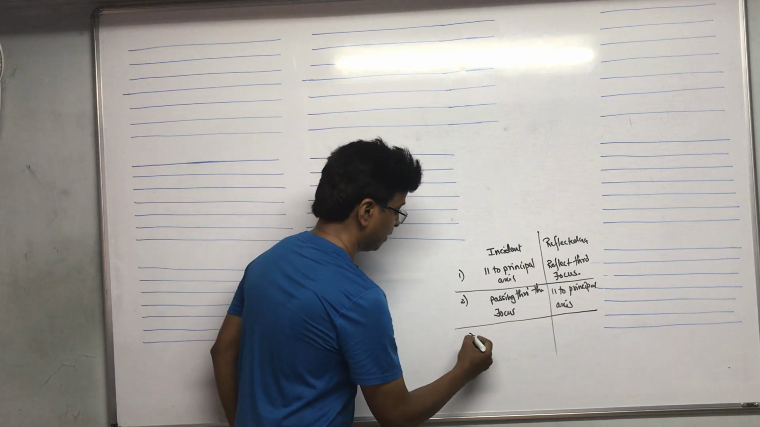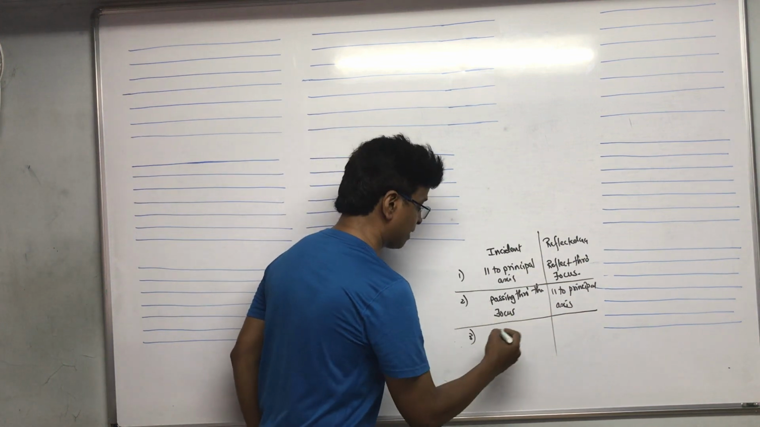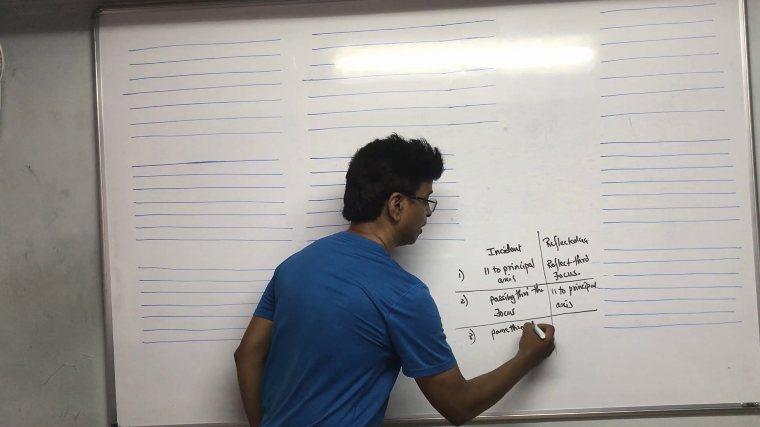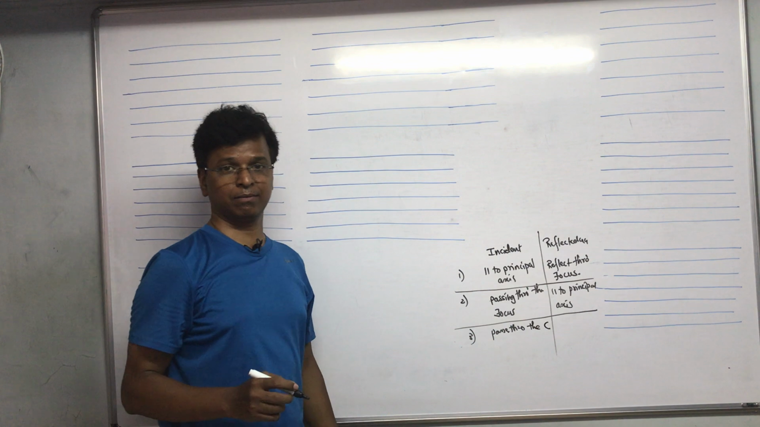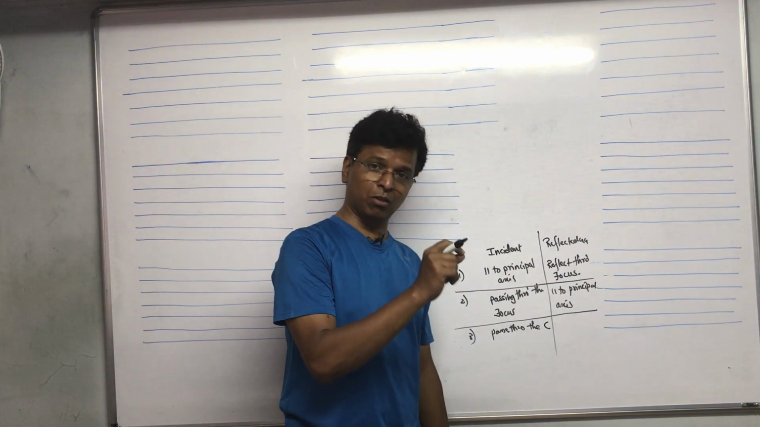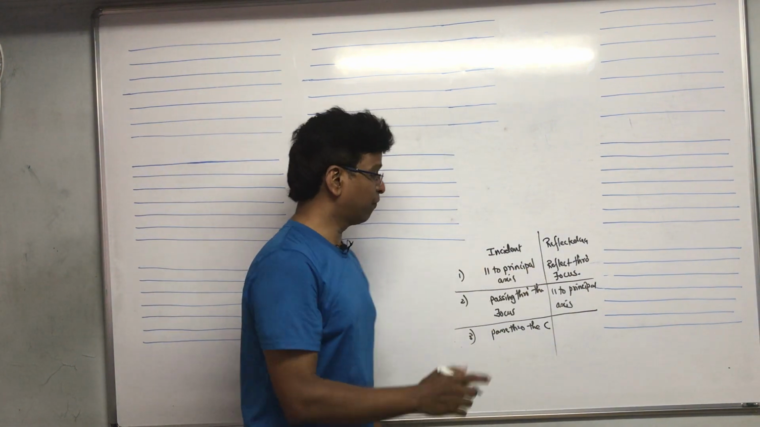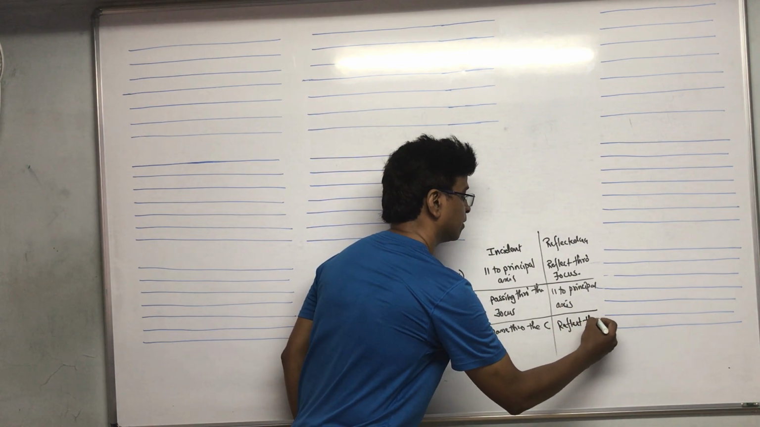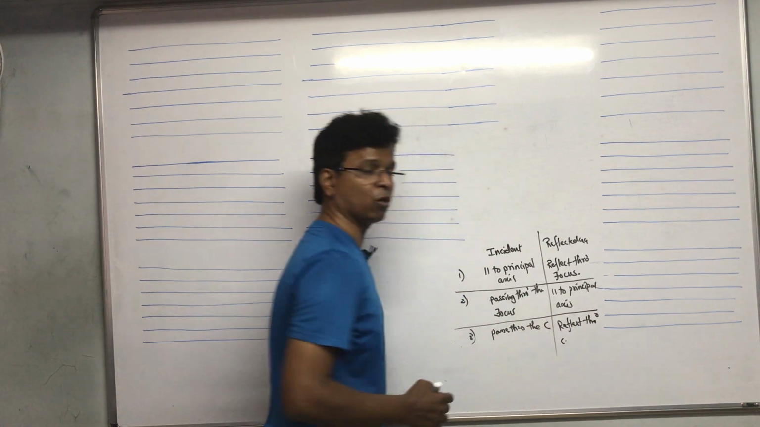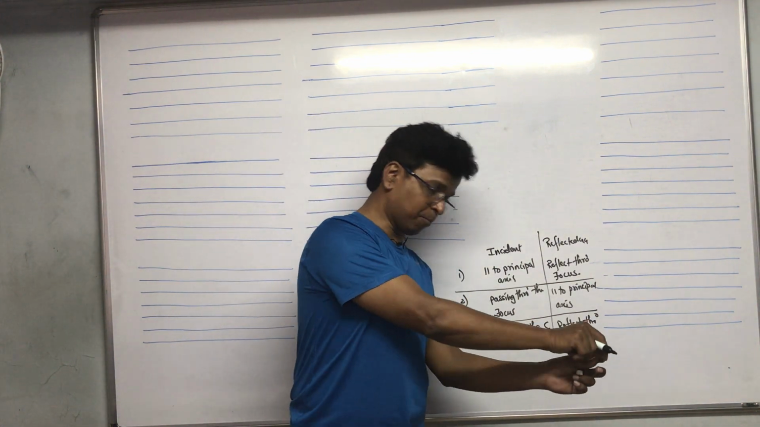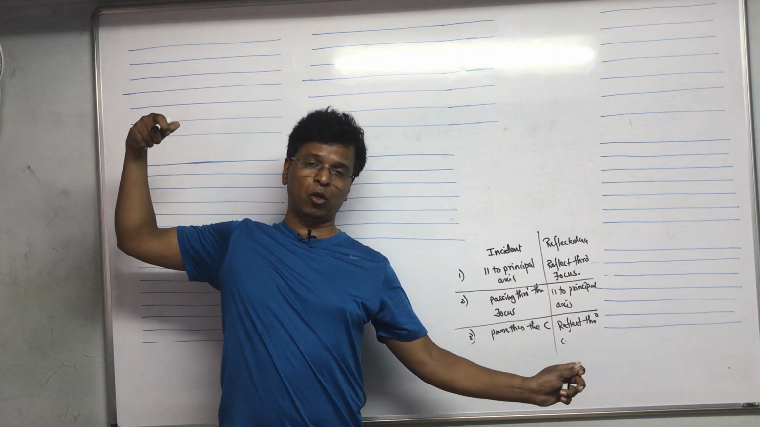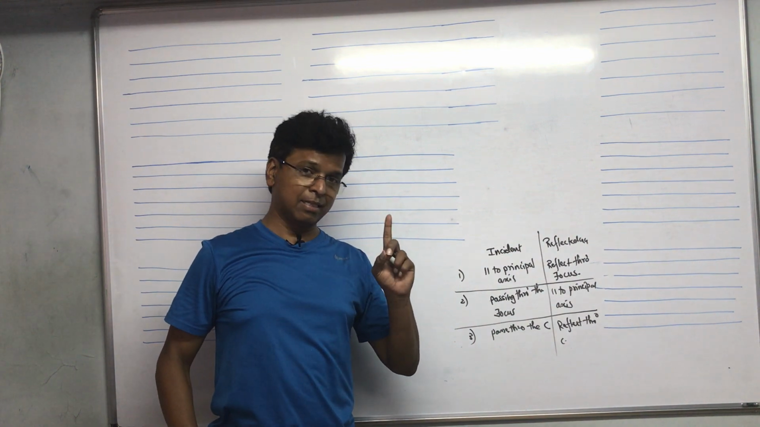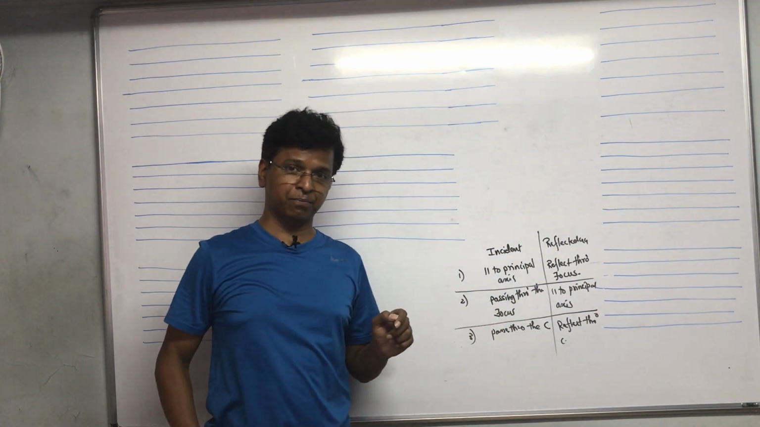Third is when the incident ray passes through the center of curvature. When the incident ray passes through the center of curvature, the reflected ray will also reflect through the center of curvature. It will come back in the same path. It will not change its path. There will be no deflection seen when the incident ray passes through the center of curvature.